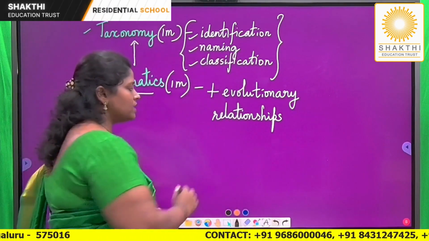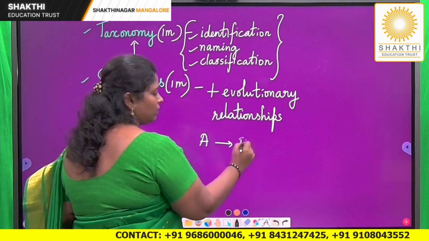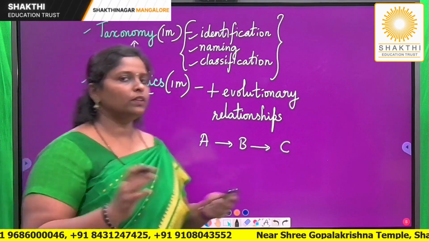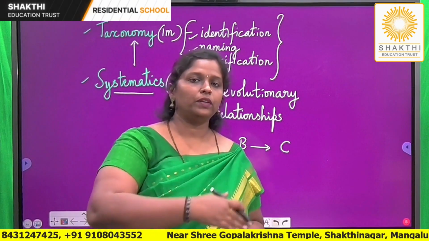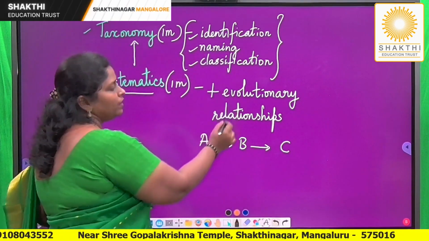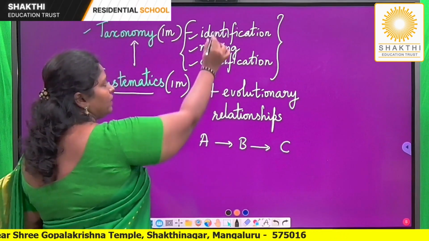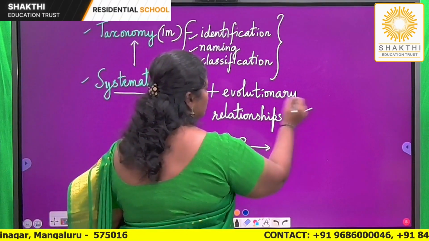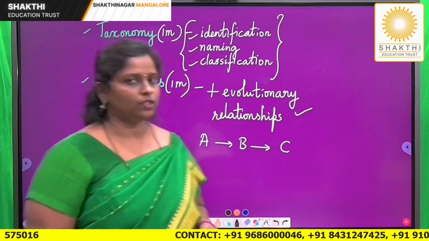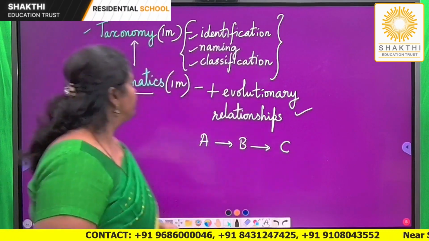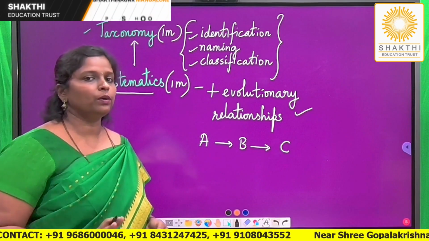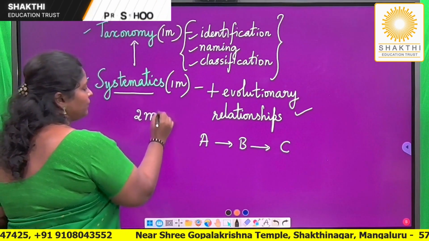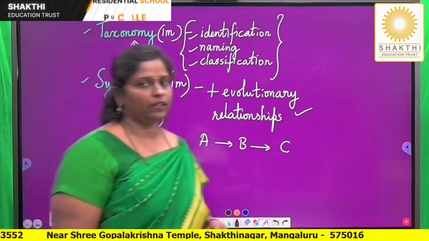So how one organism is related to another organism, and the relationship one organism has with its previous generation, is called evolutionary relationship. So in systematics, along with identification, naming and classification, a biologist or a taxonomist also studies evolutionary relationship. I'm sure you've understood the difference between taxonomy and systematics. From the examination point of view, very, very important for 1 mark each. Also, you can expect a question: write the difference between taxonomy and systematics.